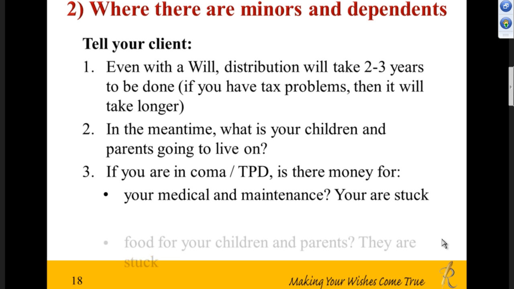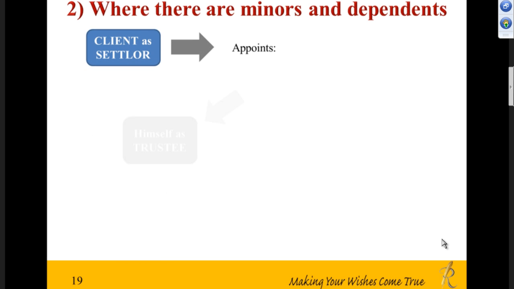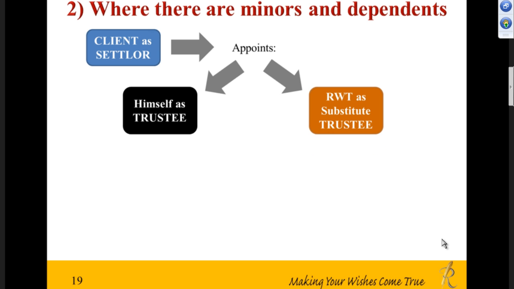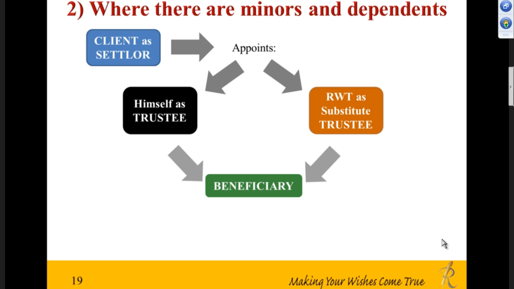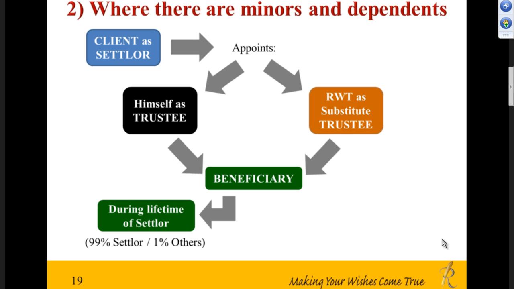Now, what we can do as a solution is to ask the client, as a settlor, to appoint himself as trustee. He appoints Rock Wills' trustee as a trustee as well. The beneficiary in this case would be the client himself: 99% settlor, 1% to children, his wife and his parents, for example. Upon death, all of it could go to his wife, children, and parents. As usual, Rock Wills only comes in when the settlor dies, is TPD, or in a coma.